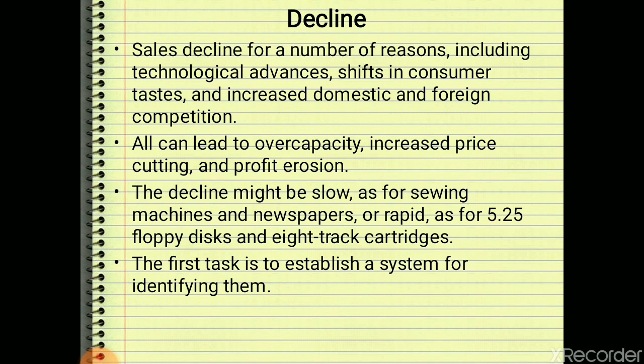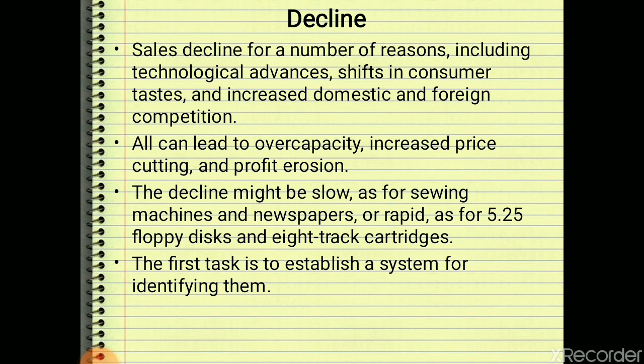All can lead to reduced sales, and this will lead to overcapacity in the market. So there will be increased price cutting, prices will be reducing, and the profit which companies are getting is also reducing. Now the decline can be slow, like for sewing machines and newspapers, which we cannot even imagine, or it is for a longer duration.